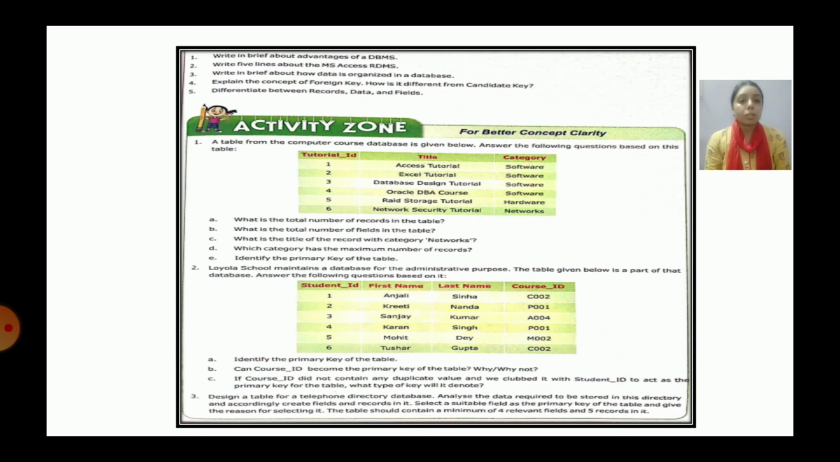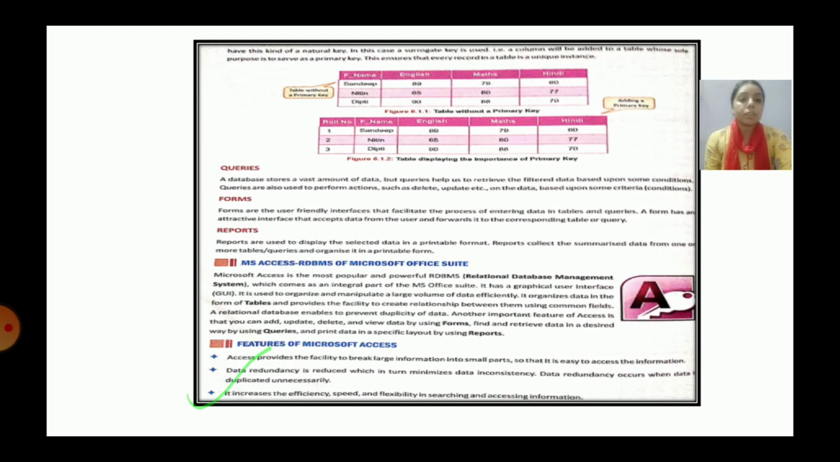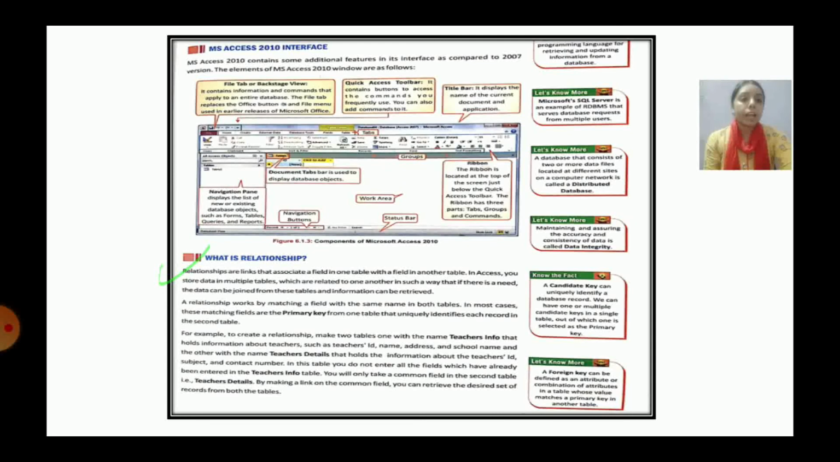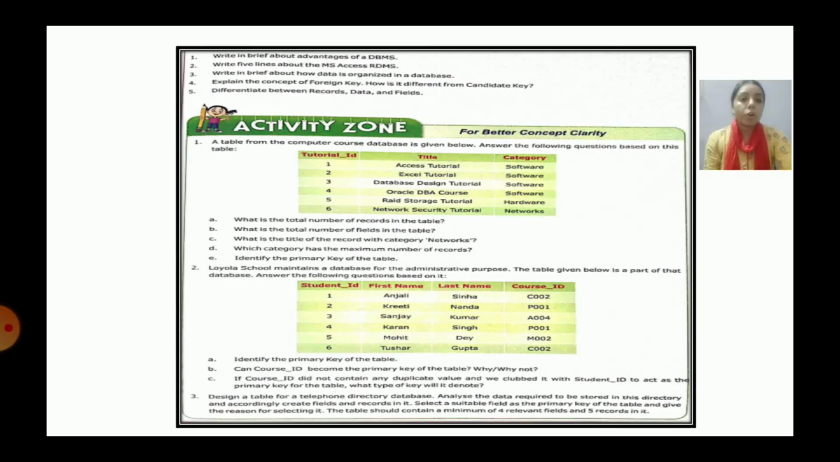Next we have question number 2, write 5 lines about MS Access RDBMS. So in this case you have to write down the features of MS Access which are given here. You can add any other 2 points, like you can add here, it is a part of MS Office Suite and the data is formed in the form of tables. The data is arranged in the form of tables, and it can have the primary key also, which helps us to reduce the redundancy of the data.